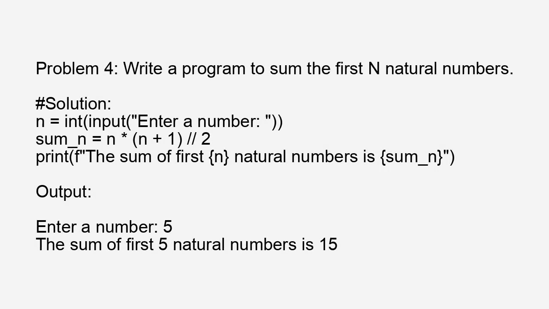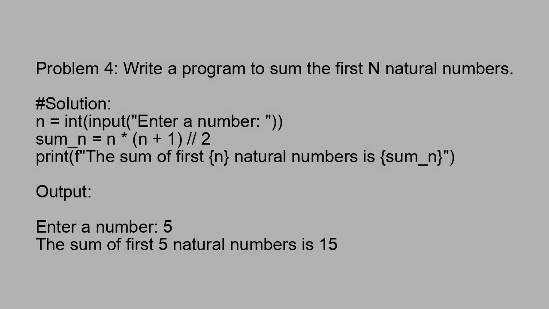Problem 4. Write a program to sum the first n natural numbers. # Solution: n = int(input('Enter a number: ')). sum_n = n * (n + 1) / 2. print(f'The sum of first {n} natural numbers is {sum_n}'). Output: Enter a number: 5. The sum of first 5 natural numbers is 15.